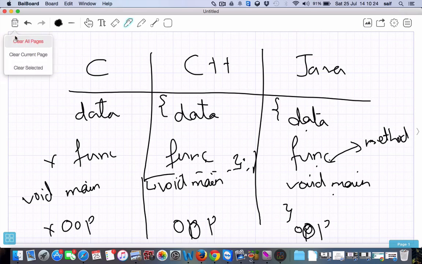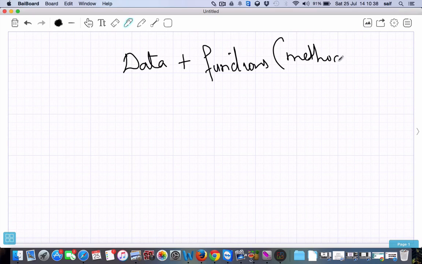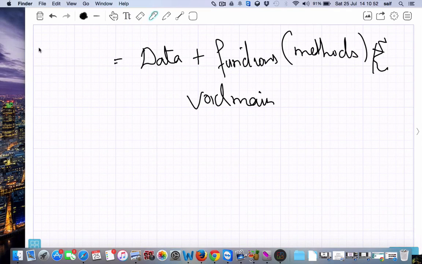Now you can say the definition. What is a Java class? A Java class is a collection of data plus functions or methods plus void main, or you can say main. So a Java class is a collection of data, functions, methods and void main. Fine.